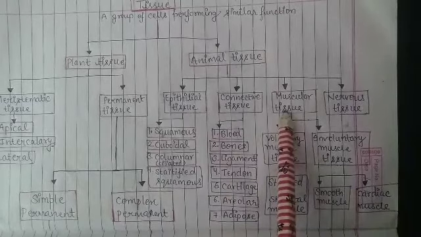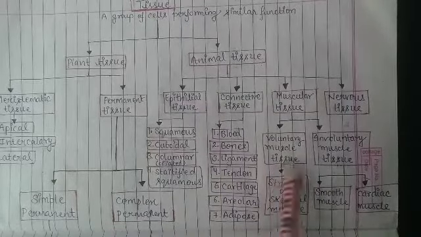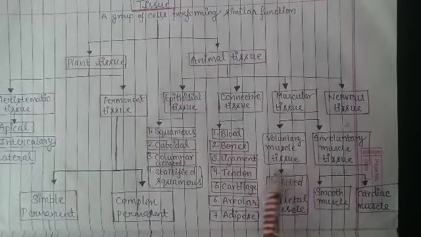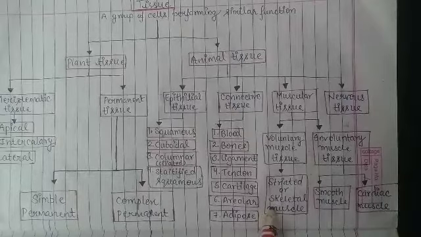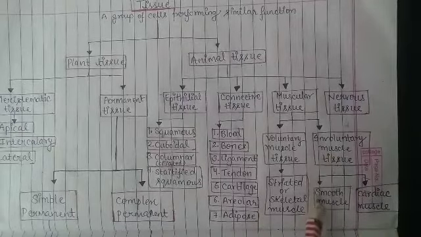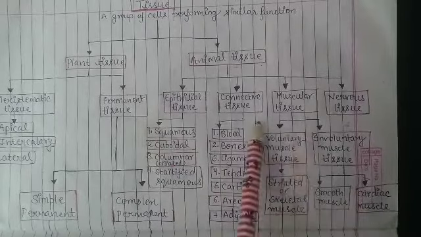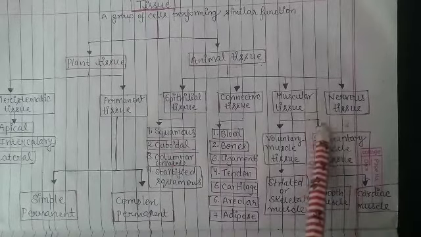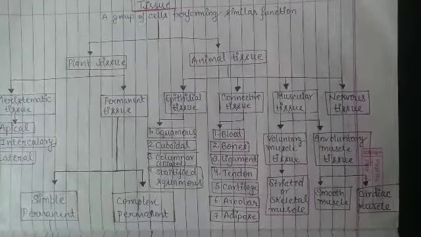Now coming to the muscular tissue, it is divided further into two, voluntary muscle tissues and involuntary muscle tissues. Voluntary muscle tissue is striated or skeletal muscle, and in involuntary muscle tissues there are two, smooth muscles and cardiac muscle. And the fourth type is only nervous tissue. It is not further divided into other types or other kinds.